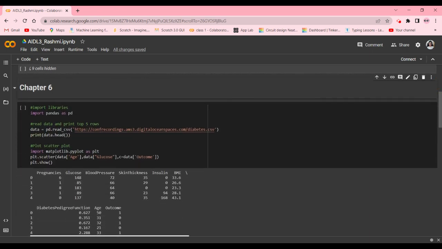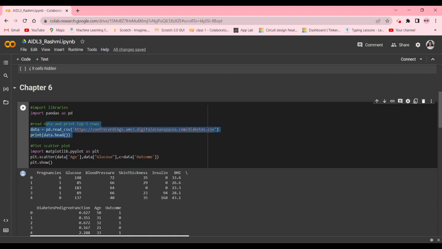Step number one, we will do the EDA process and check whether the data is linearly separable or not. We're going to import pandas as pd, read the data, print the top 5 rows, and plot the scatter plot using matplotlib.pyplot as plt. We're going to scatter the data: age, glucose, and the outcome.